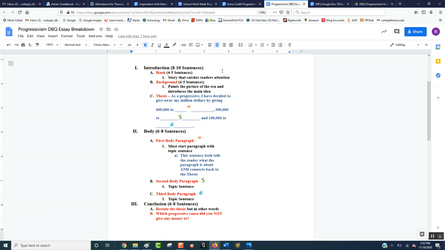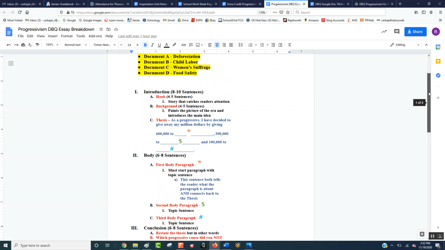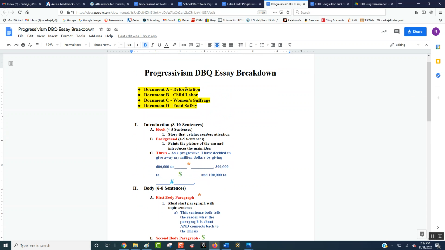So you tell me a story that makes me think about how horrible things were in industrialization. You tell me what was going on, and then you tell me about the progressives, and then you say, as a progressive, I have decided to give away my $1 million by giving $600,000 to, and then you have to decide, all right, which one of those four goes to $600,000, which are you going to give $300,000, and which are you going to give $100,000? And again, one of these is not going to get any. So you have to make a decision, and later on you're going to have to tell me why you chose not to give any money to that one.